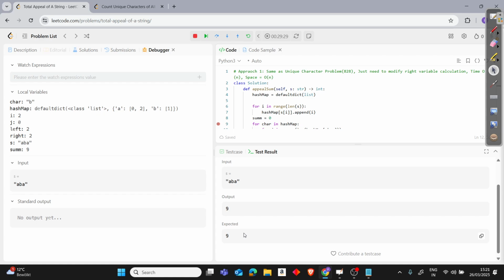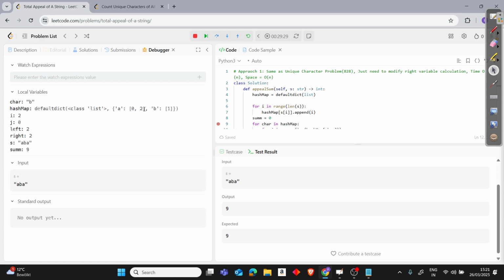Now coming back to the point: do we need to track all the occurrences? Here there were just 2 occurrences, so we need both of them. But do we need to track all? For example, let's say we have 3 A's somewhere down the line of the string, 1 more A or 2 more A. Do we need to track all of them? And the answer is no, because we always need the very last occurrence. If we are at this, then we just need this occurrence.